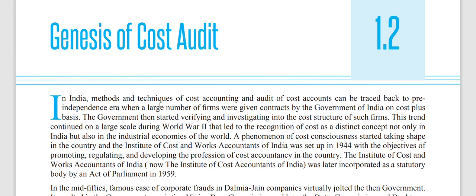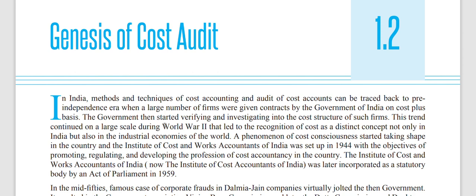So during World War II, when they were having very few resources to do production, and there were no rich people at that point of time to purchase anything by paying higher prices, the government used to give contracts on the basis of cost plus profit percentage.